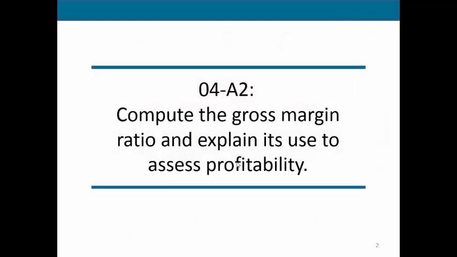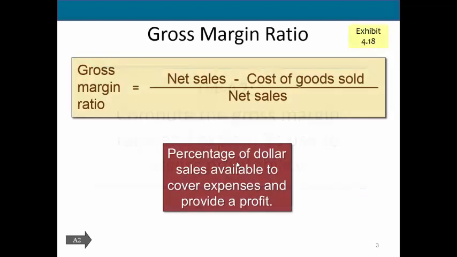Finally, we mentioned gross margin when we were looking at that multi-step income statement. And gross margin is just the difference between your sales and your cost of goods sold. So we can now look at the gross margin ratio to help us understand how profitable a company is. Gross margin ratio is simply your gross margin, which is your net sales minus your cost of goods sold, divided by your net sales. The larger your gross margin ratio is, the more profitable you are, because this ratio is simply a percentage of dollar sales available to cover your expenses and your profit.